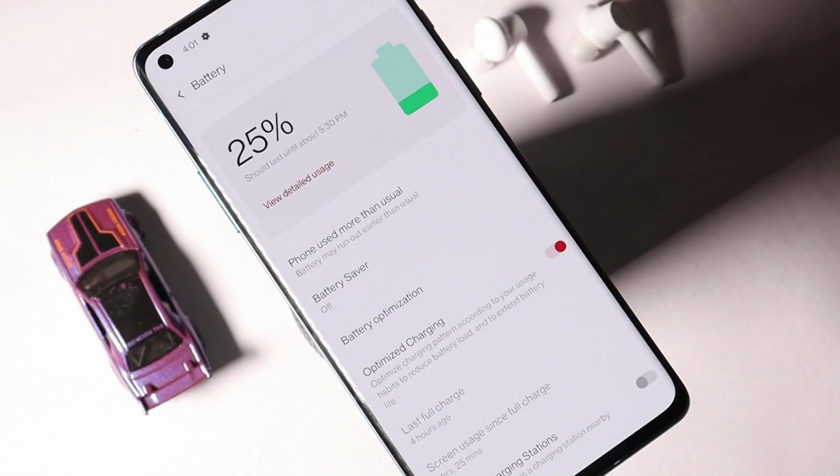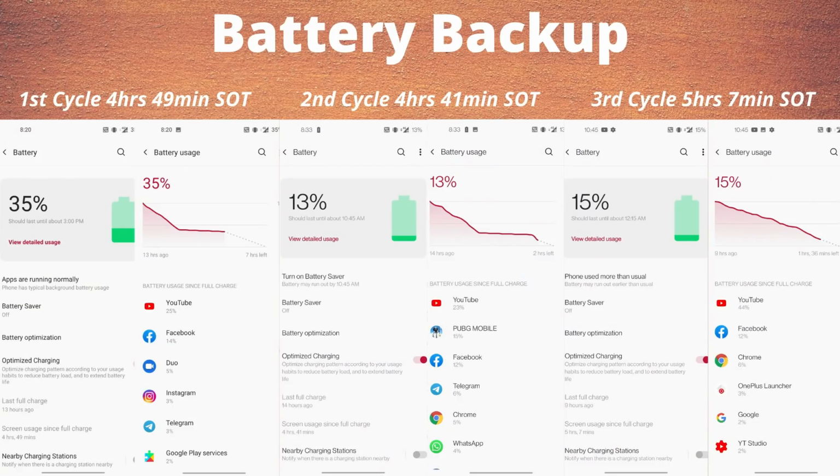Now let's talk about the battery segment. As I say in every video, battery backup completely depends on your personal usage, and every individual has a different battery backup or screen on time. And here's the graph of battery backup which I got on my OnePlus 8 with the initial 3 cycles. With the first cycle I got 4 hours and 49 minutes of screen on time with 35% of battery still remaining. With the second cycle I got 4 hours and 41 minutes of screen on time, and with the third cycle I got 5 hours and 7 minutes of screen on time, and these screen on times are with my normal usage.